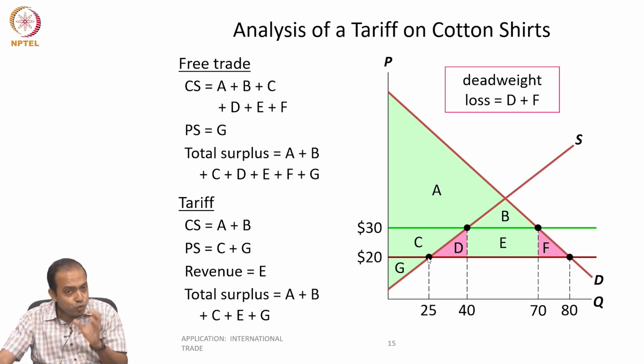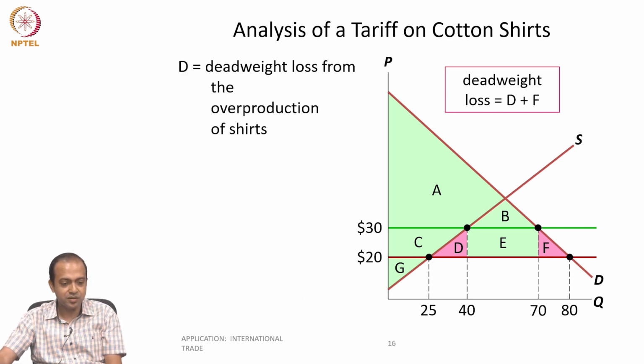Just because we are pushing them, we are protecting them from the foreign market by imposing tariff, production has gone up beyond the efficient level of production. That is the reason. So deadweight loss D is basically overproduction.